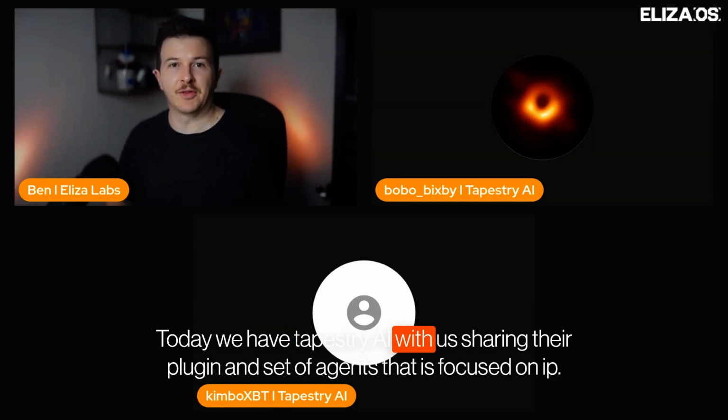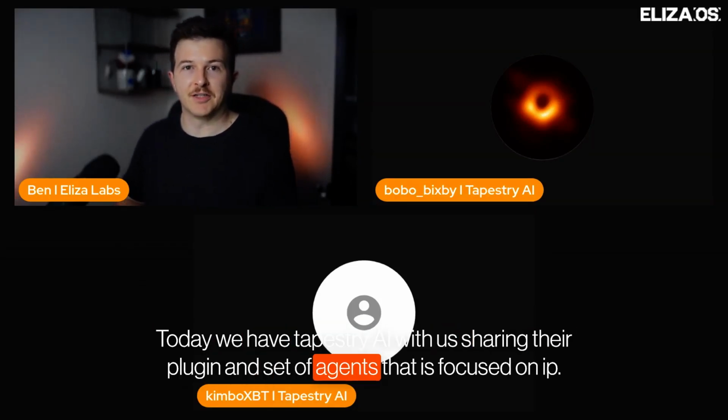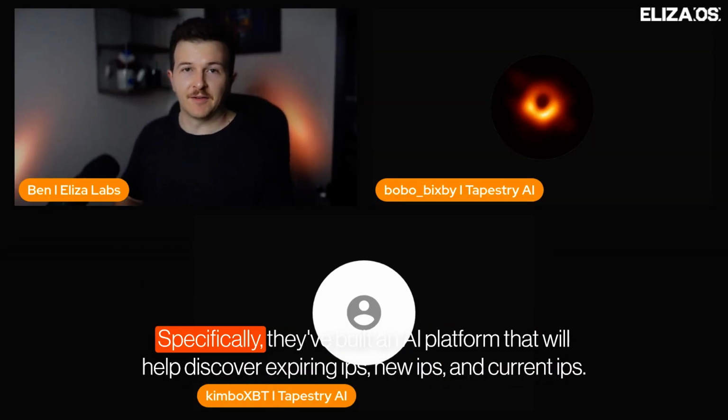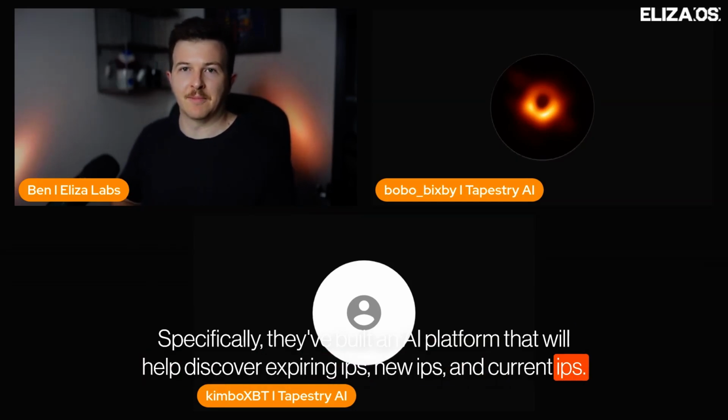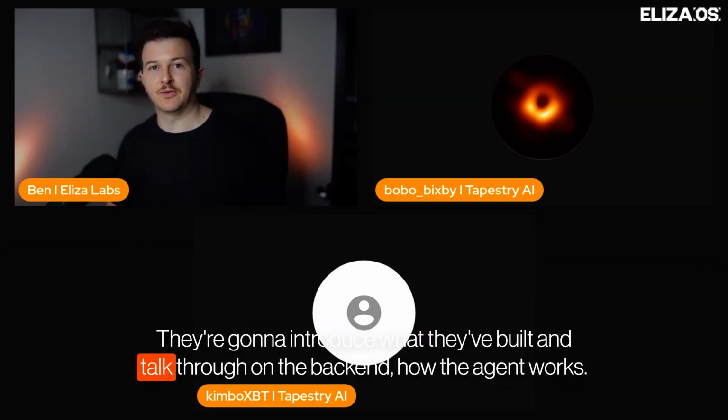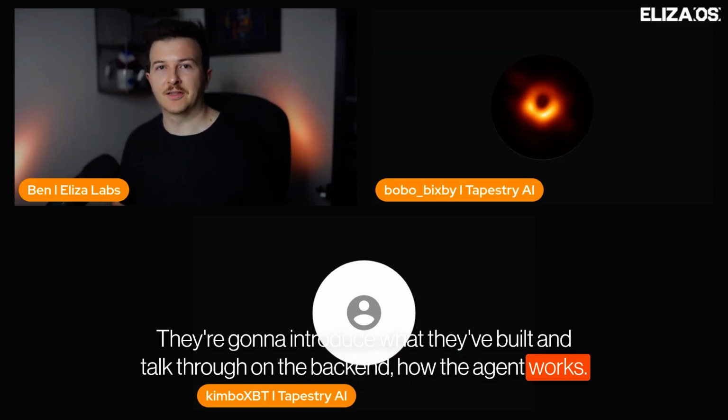Today we have Tapestry AI with us, sharing their plugin and set of agents that is focused on IP. Specifically, they're building an AI platform that will help discover expiring IPs, new IPs, and create IPs. They're going to introduce what they've built and talk through on the back end how the agent works.